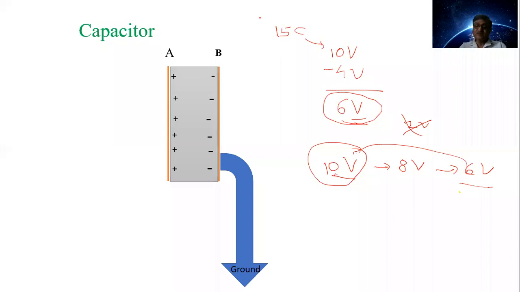That becomes 6 volt. समजलंय how the potential on the conductor is reduced? Simply by making the parallel arrangement of two conductors separated by the dielectric material.